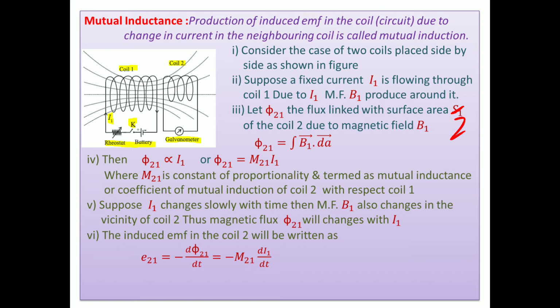Thereafter, suppose I1 changes slowly with time. Then the magnetic field B1 also changes in the vicinity of coil 2. Thus, the magnetic flux Phi21 will change with I1.